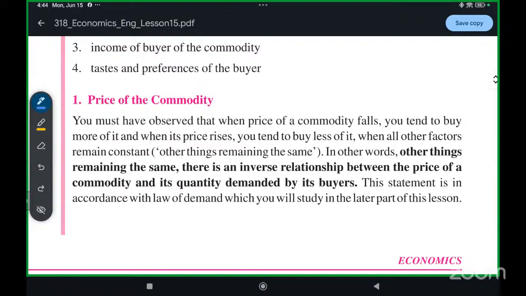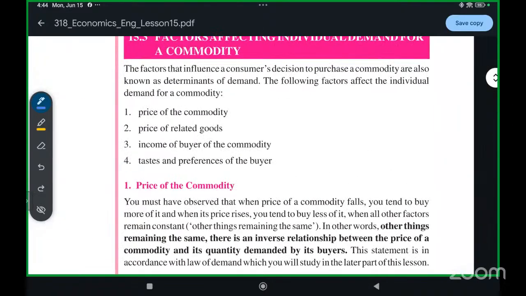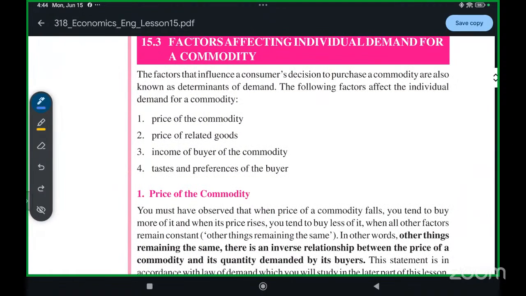So this is a consumer mindset: whenever the price is high, we purchase less, and whenever the price is lower, we purchase more quantity. So the price of the commodity is the factor that affects our individual demand.